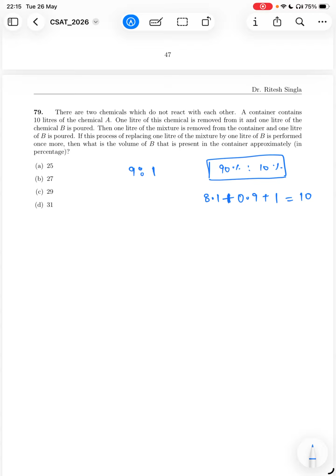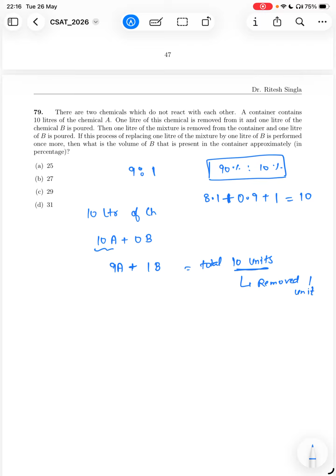Let me rephrase. Initially we have 10 liter of chemical A. So 10 of A plus 0 of B initially. Then you have taken 1 liter of chemical A out, so you have 9 units of A and 1 unit of B. Okay. Now again we have taken total 10 units. Now again from these 10 units we have removed 1 unit or 1 liter.